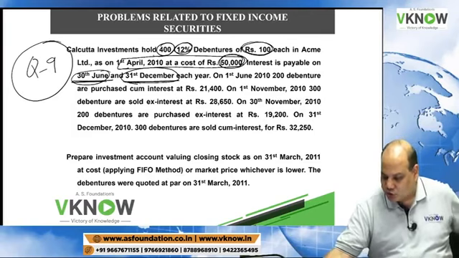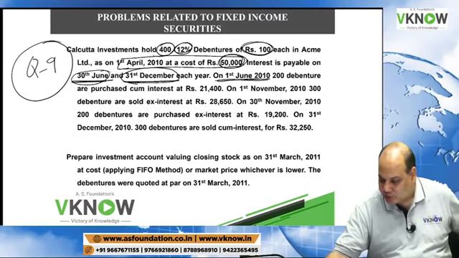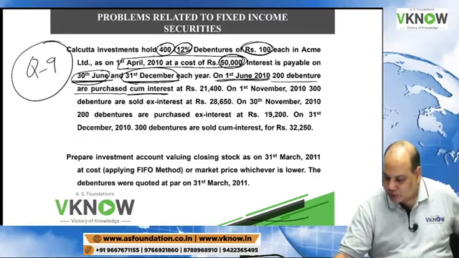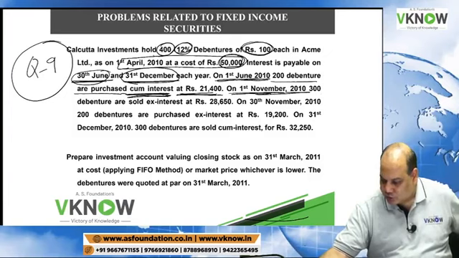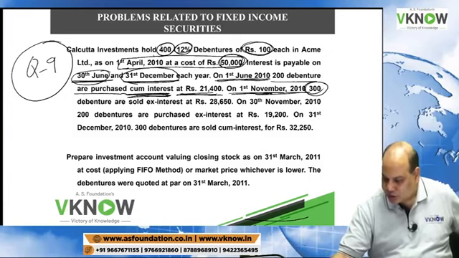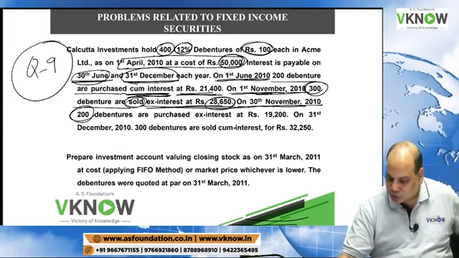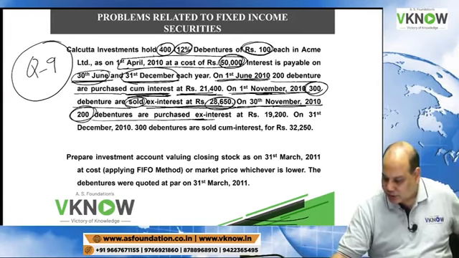On 1st June 2010, like the previous problem, 200 debentures are purchased cum interest at rupees 21,400. On 1st November 2010, 300 debentures are sold ex interest for 28,650. On 30th November 2010, 200 debentures are purchased ex interest for 19,200.